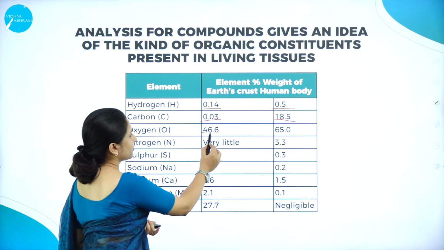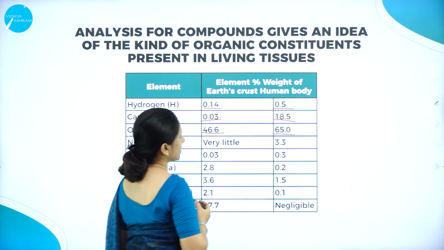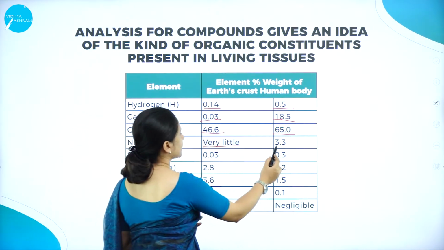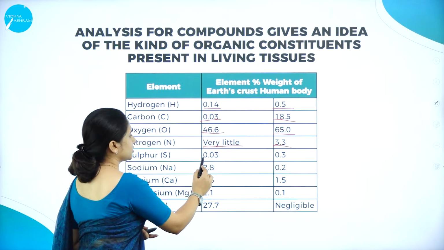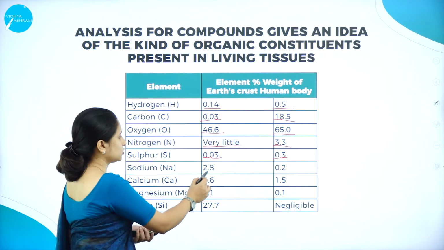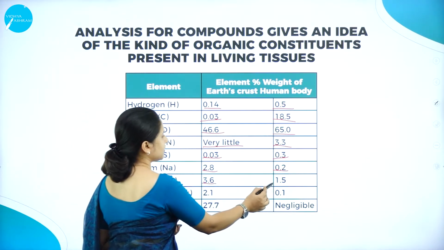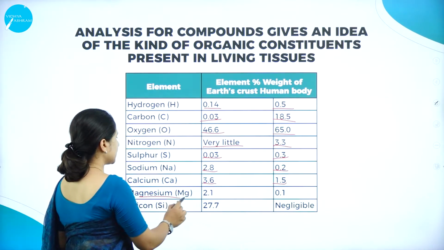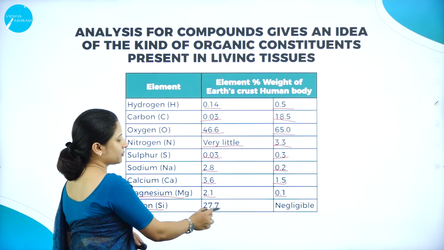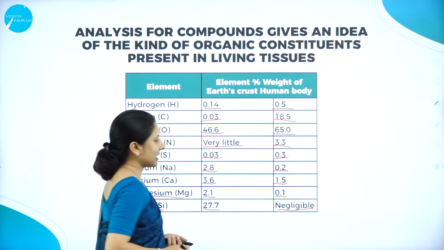Oxygen is about 46.6 in the case of non-living and 65 in the case of living. Nitrogen is very, very little, whereas in living it is 3.3. Sulfur is 0.03 and it is 0.3 here. Sodium is 2.8 and 0.2. Calcium is 3.6 and 1.5. Magnesium is 2.1 and 0.1. Whereas silicon is 27.7 in the case of non-living, and in living it is completely negligible.